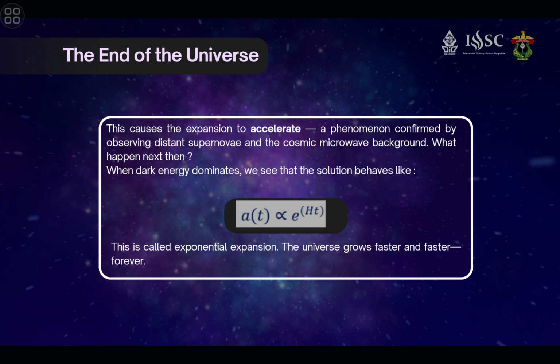What happens next? When dark energy dominates, the solution behaves like a as a function of t is proportional to e to the power of Ht. This is called exponential expansion. The universe grows faster and faster forever.